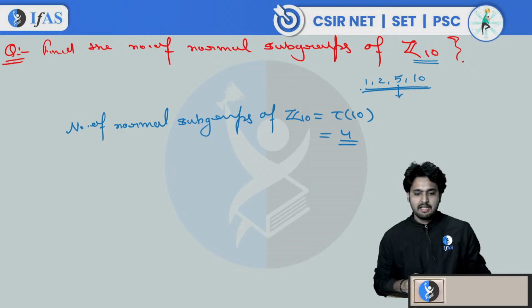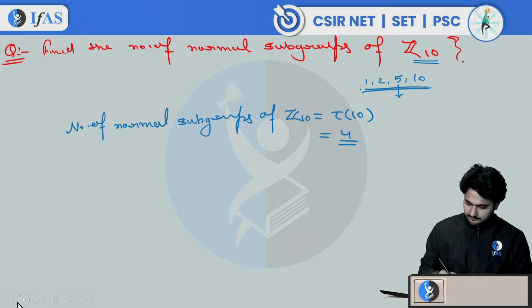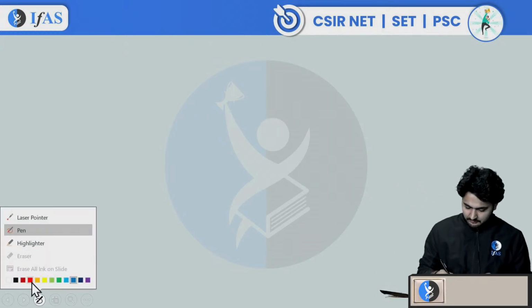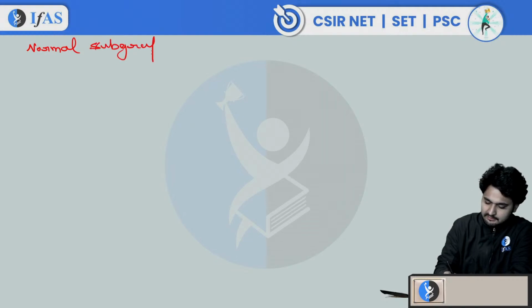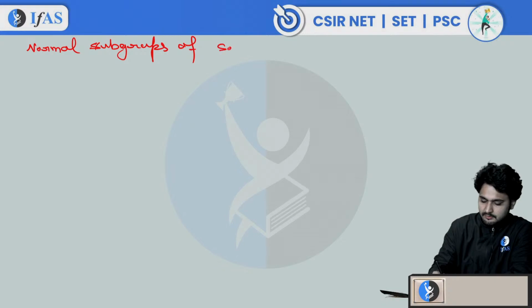Is that clear? Now let's see a list of normal subgroups of some important groups.